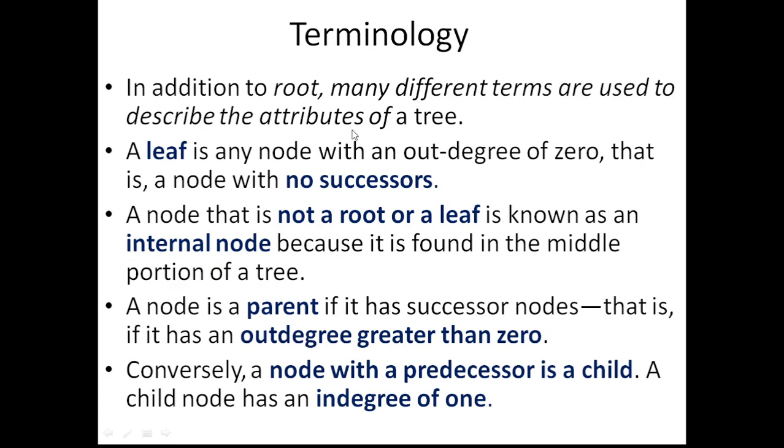We will continue to see a number of other terminologies. There is the terminology of leaf, which we have already seen. Those nodes which have no successor, or whose out degree is 0, are called leaf nodes, and nodes which are neither the root nor the leaf are called internal nodes. A node is a parent if its out degree is more than 0, and a node with a predecessor is a child. Except the root node, every other node must be a child node, but some can also be parent nodes.